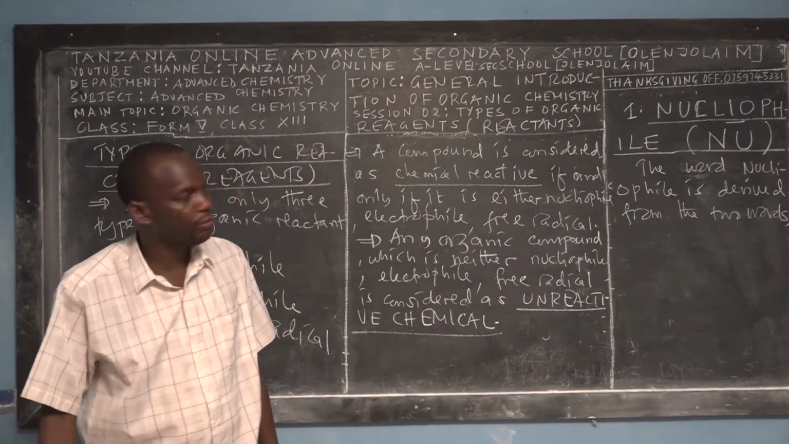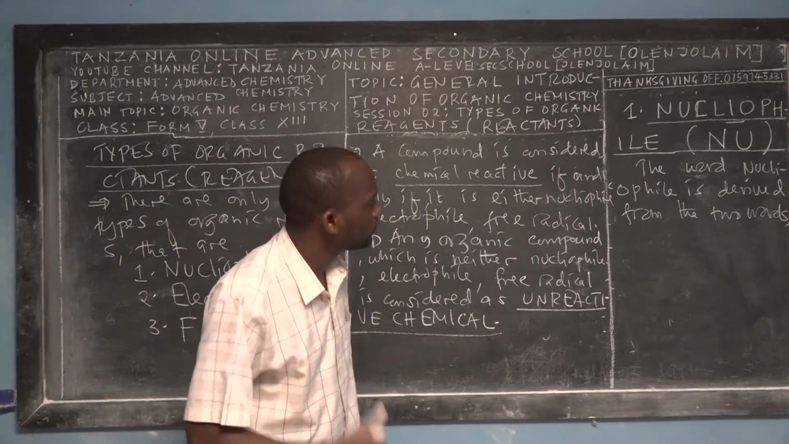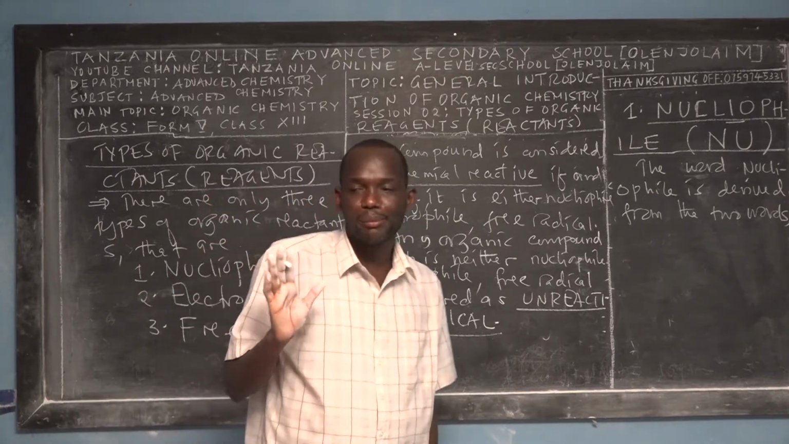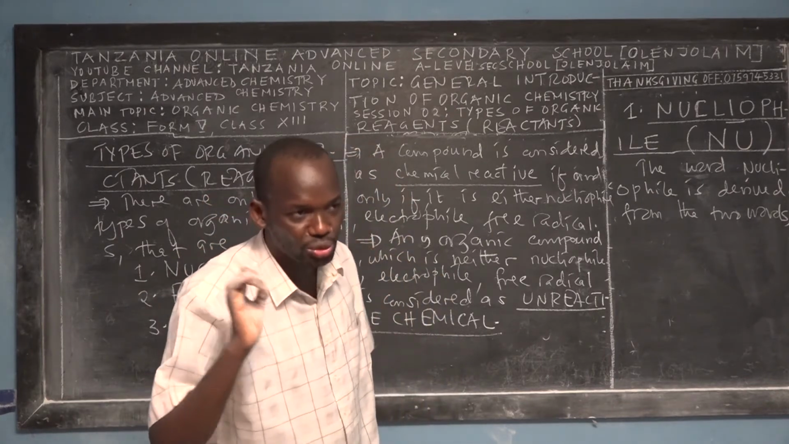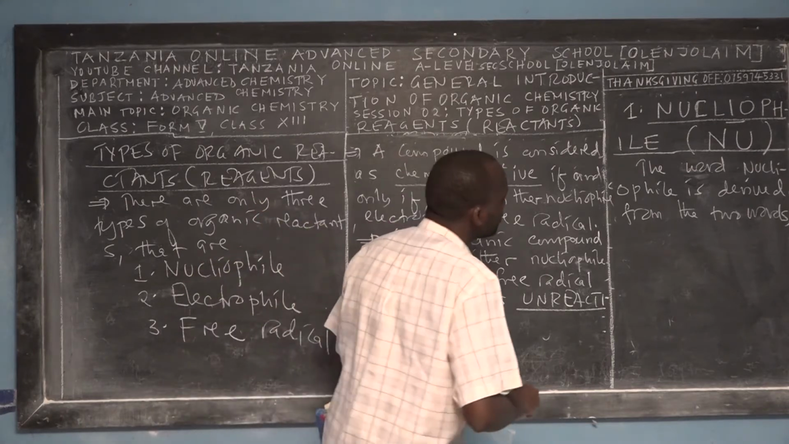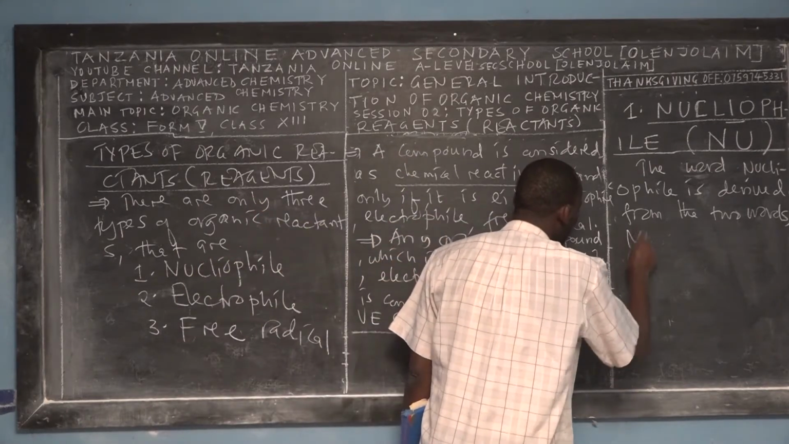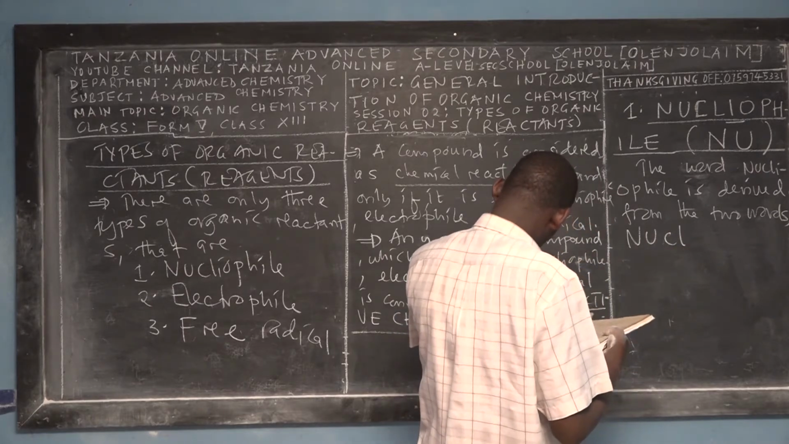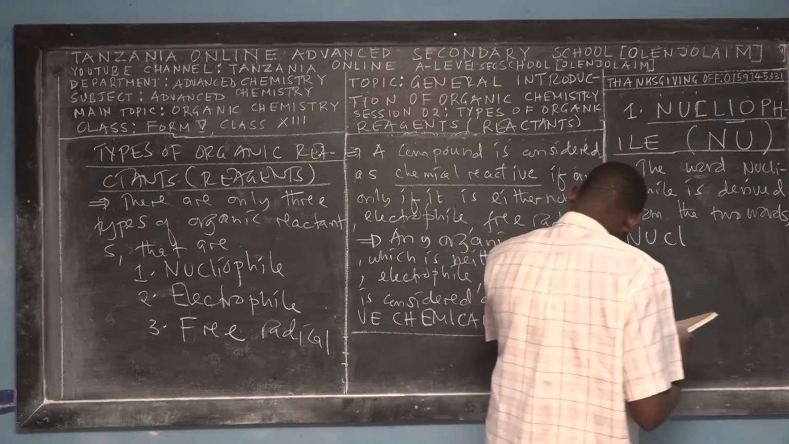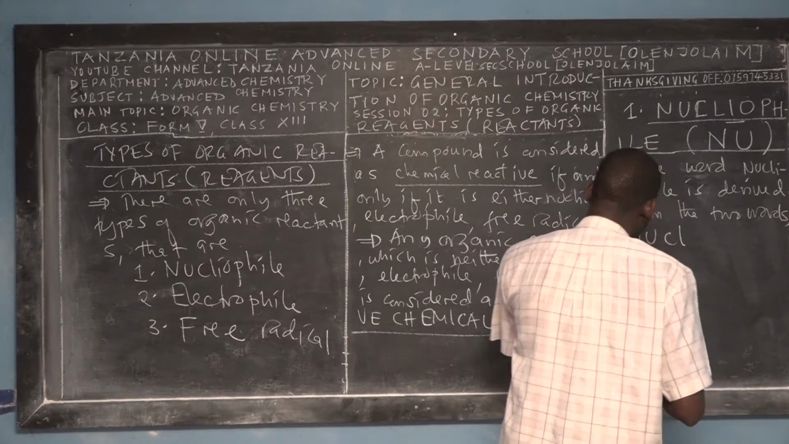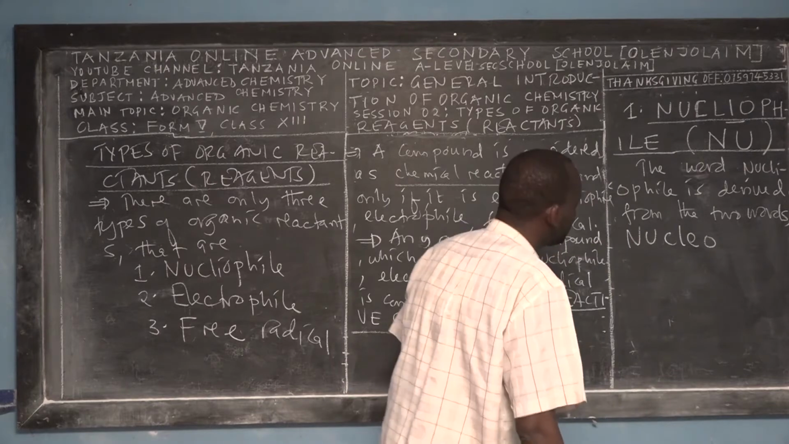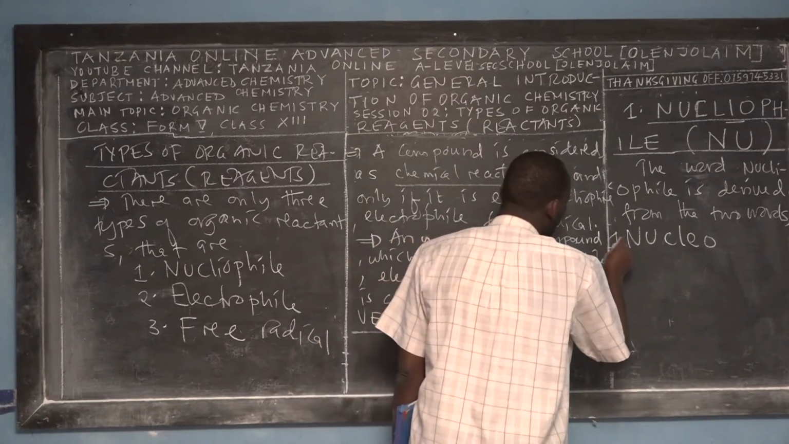Because these two words, if we break the word itself into two words, then you can remember the definition of nucleophile by remembering the meanings of the two words that joined together to form nucleophile. So what are those two words? The first one is the word nucleo. Say nucleo.